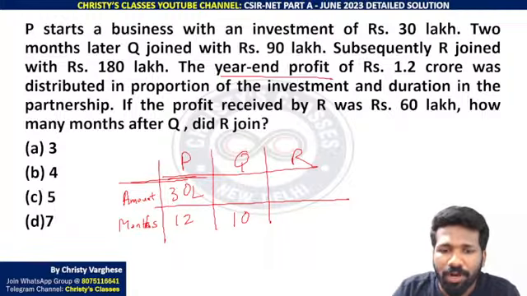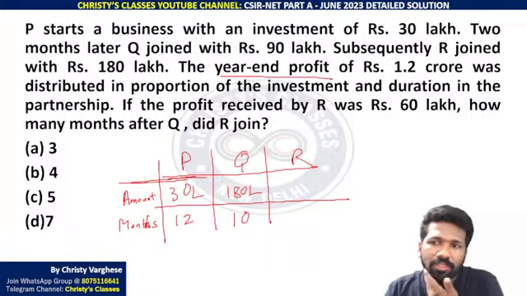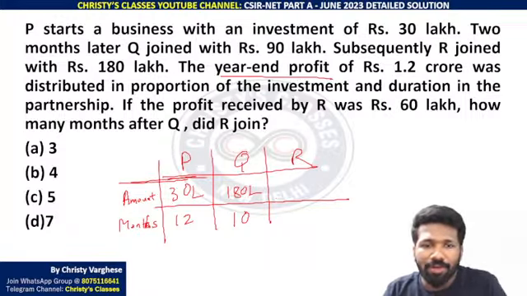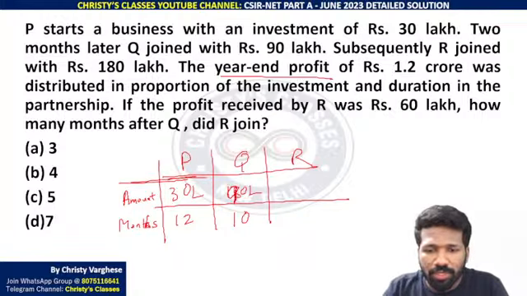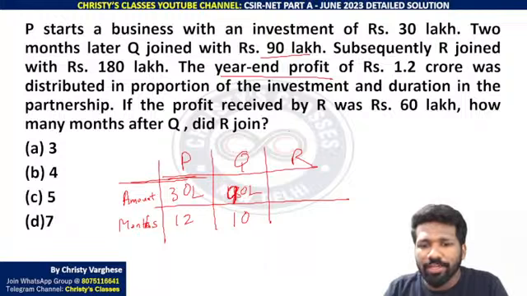How much money? 180 lakh. Sorry, 180 lakh is by R. Q is only investing 90 lakh. R joined with 180 lakh, for how many months we don't know.